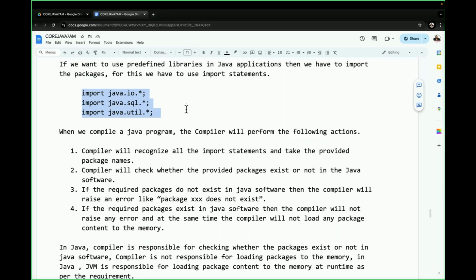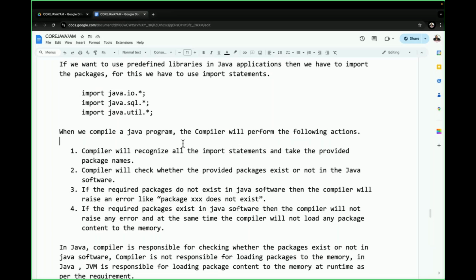Good. If we compile a Java file, then the compiler will perform some actions. What actions is the compiler able to perform? The compiler will recognize all the import statements. The compiler will identify, that means take, the provided package names. The compiler will check whether these packages are available or not in the Java software.